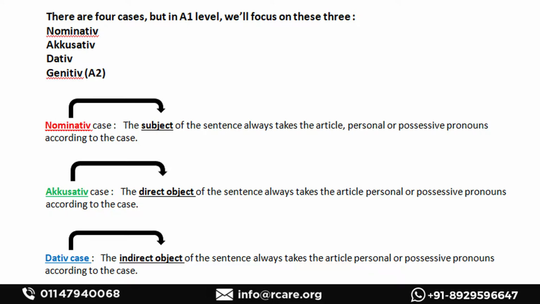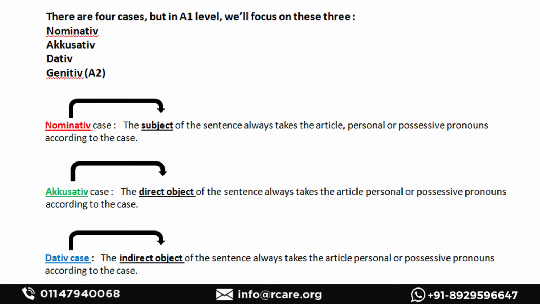In the case system, according to the subject or the object in the sentence, the cases change. We have in total 4 cases, but in this video we'll only be focusing on the first 3 cases: nominative case, accusative case and dative case. The fourth case, genitive, will be introduced in A2.